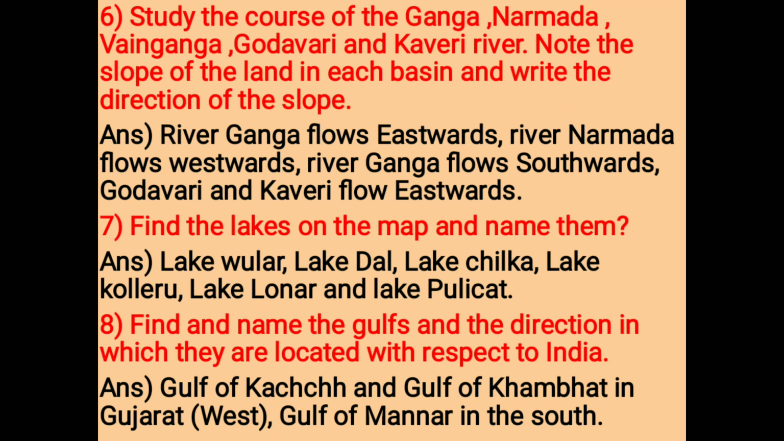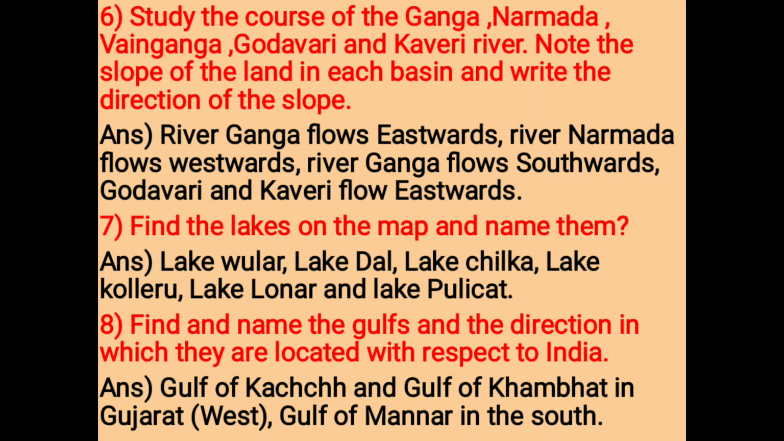Find the lakes on the map and name them. Answer. Lake Wular, Lake Dal, Lake Chilka, Lake Kolleru, Lake Lonar and Lake Pulicat. Let me tell you, Lake Dal is in Jammu and Kashmir, which is one of the famous and very beautiful lakes. And Lake Lonar was created because of an asteroid which fell on the earth.